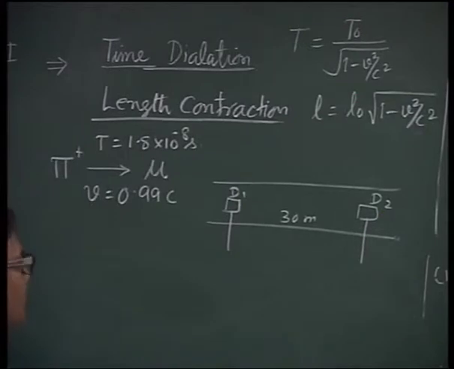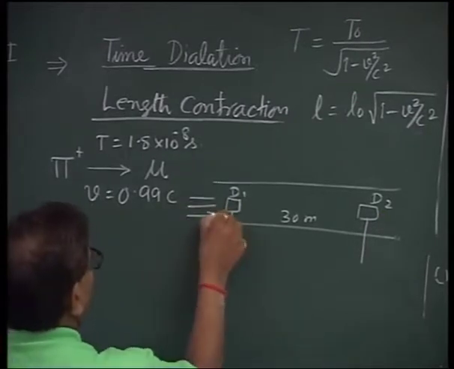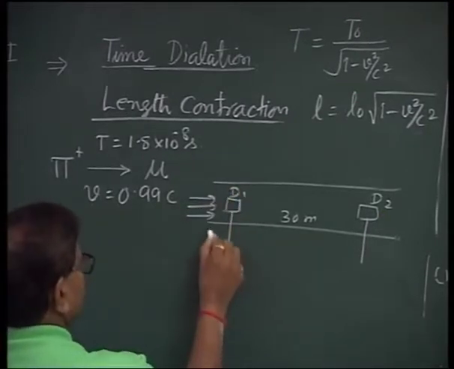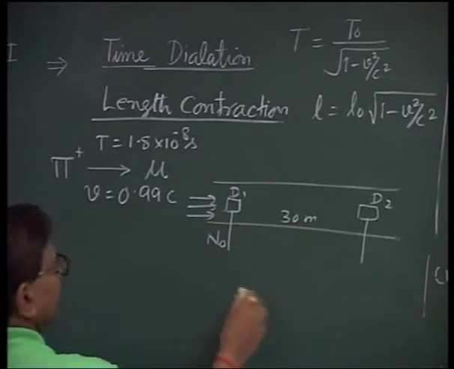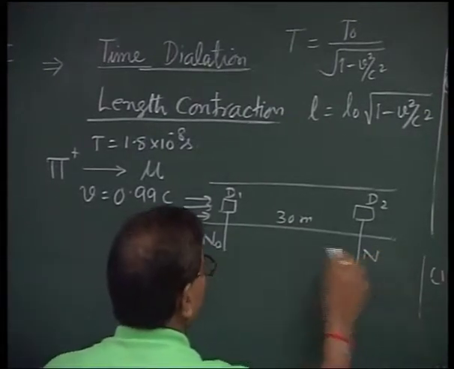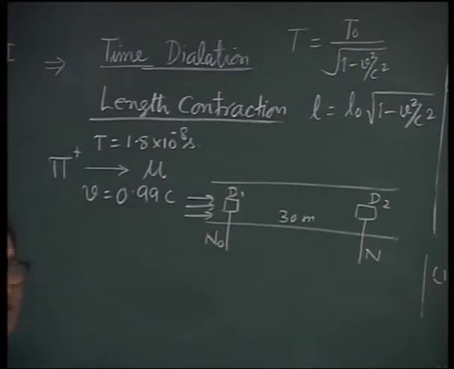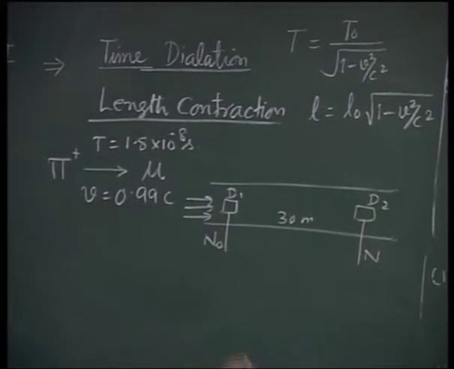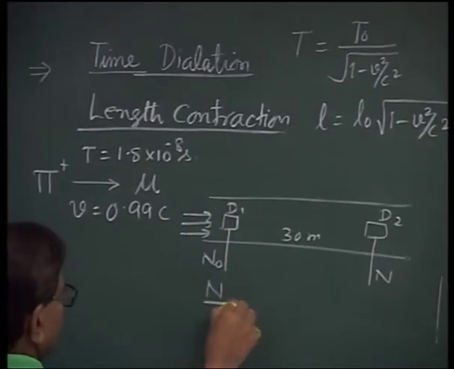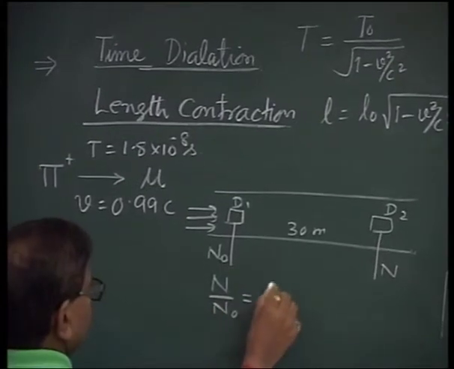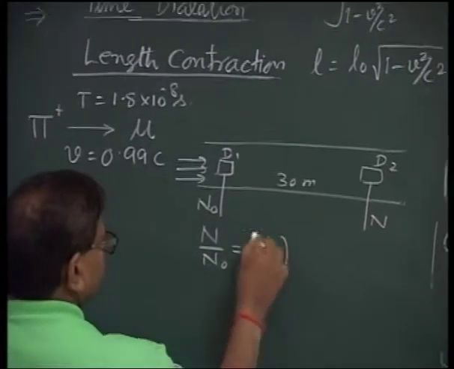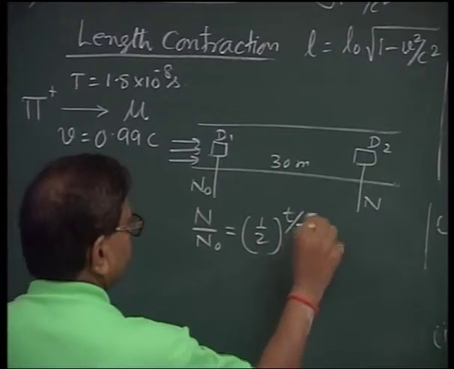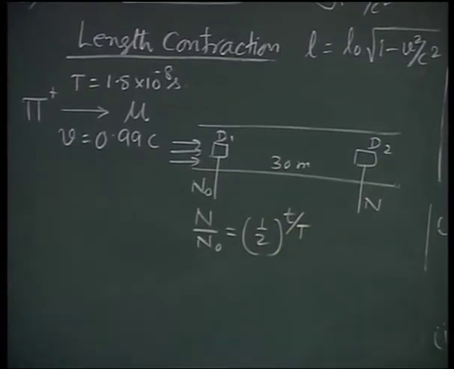Obviously, a flux of particles were injected here. The flux was observed as N0 here and N here. Because this is radioactive decay, the particles will decay through this relation: N upon N0 is equal to 1 by 2 raised to the power t by T. This will be the decay flux.